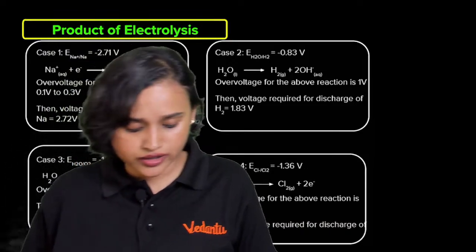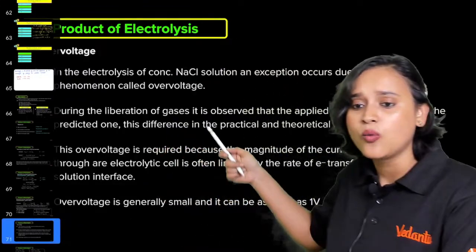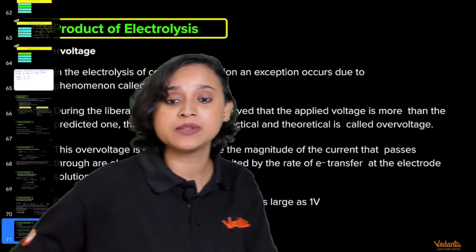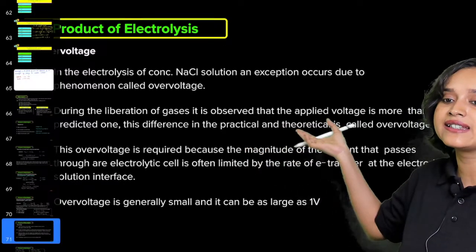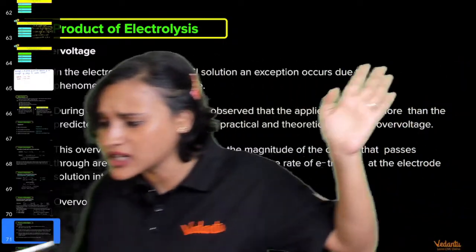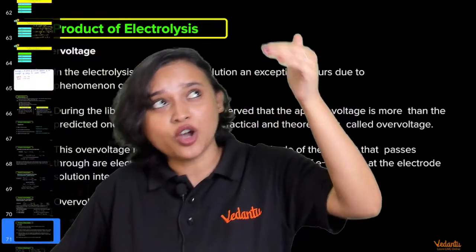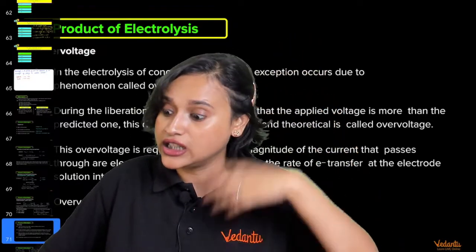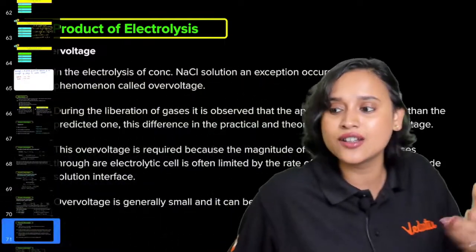How does overvoltage occur? I explained that to you. When gases are getting produced, we observe that the applied voltage, that means the voltage that we are applying, and the voltage that we predicted, there is a difference. That means the practical and the theoretical values are different. Like abnormal molar mass in the Van 't Hoff factor: abnormal molar mass divided by calculated molar mass. Do you remember, everybody? Yes, sort of like that. That is the reason for overvoltage.